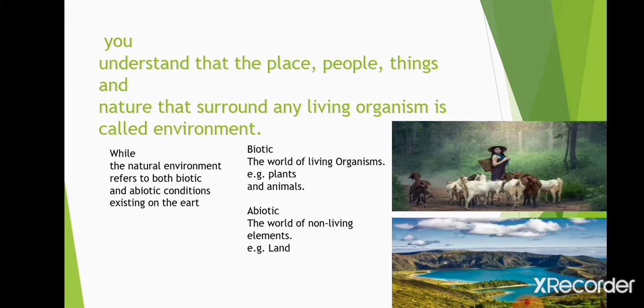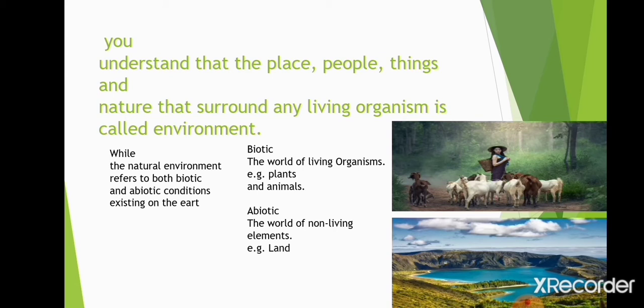And you know, children, in the natural environment there are two components, biotic and abiotic. The biotic component is the world of living organisms. Plants and animals are part of the biotic element of the natural environment.